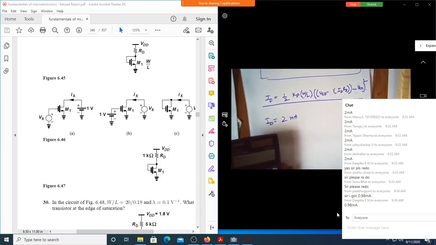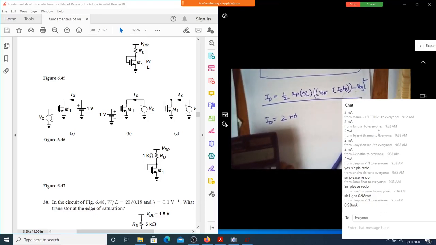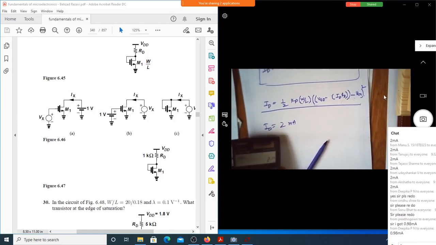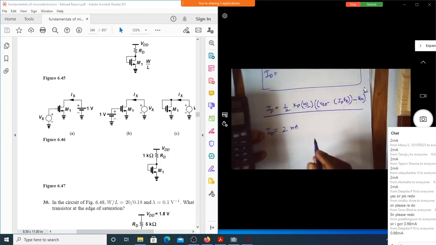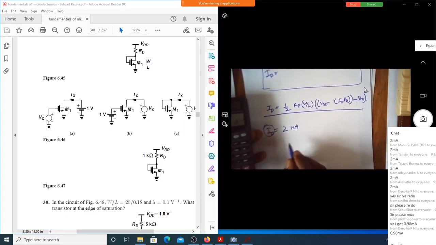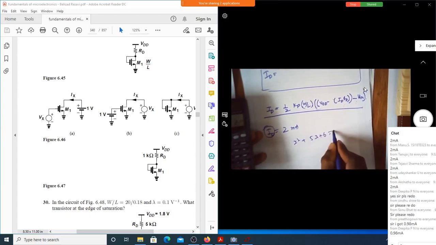Is this a quadratic equation? Can you see the square is there? When it's a quadratic equation, there are two possible values for ID. Assume that you have x square plus 5x plus 6 is equal to 0.